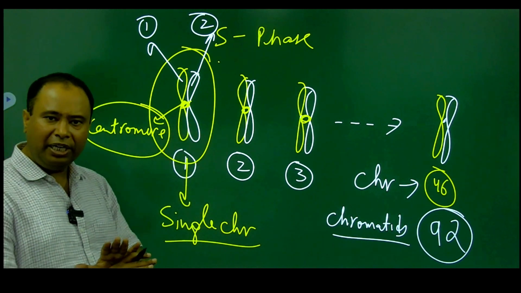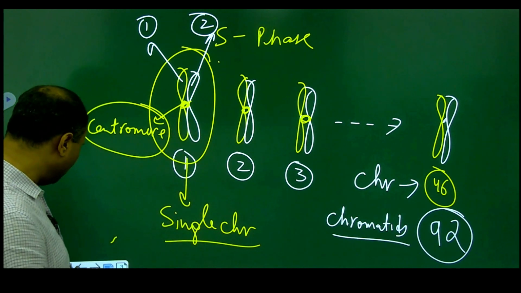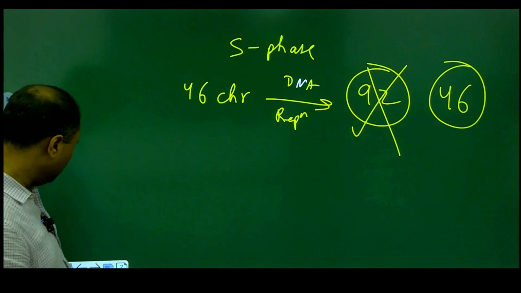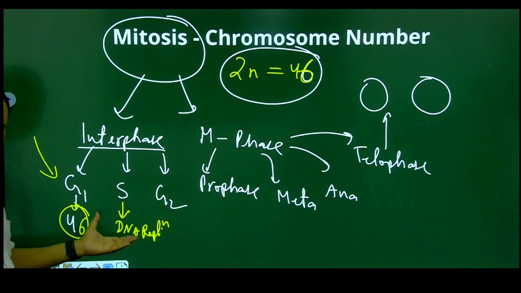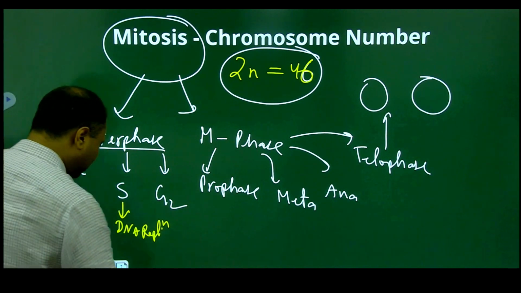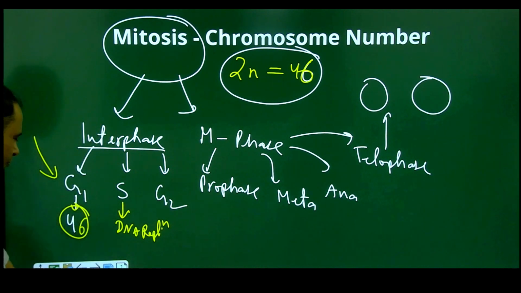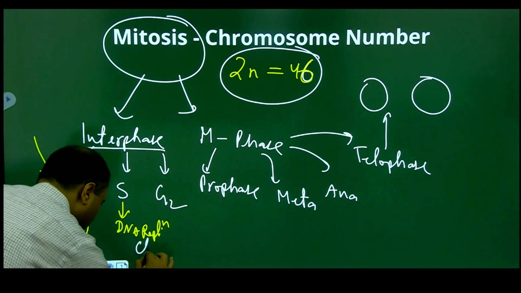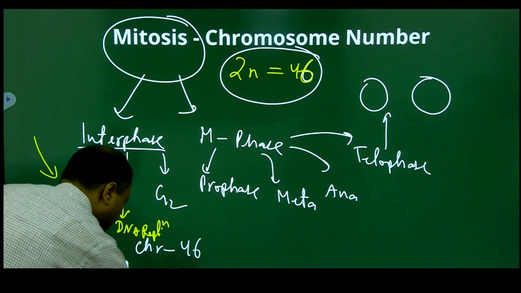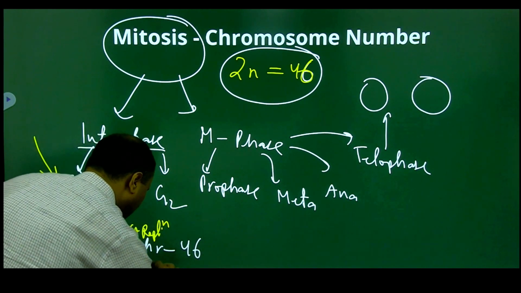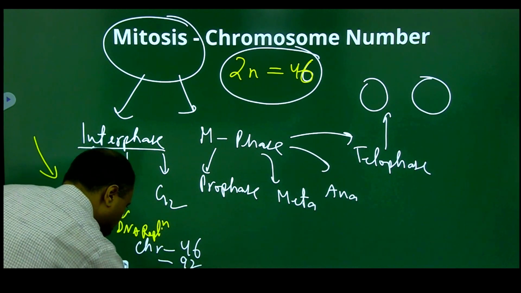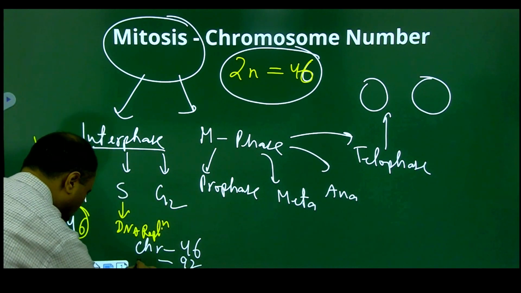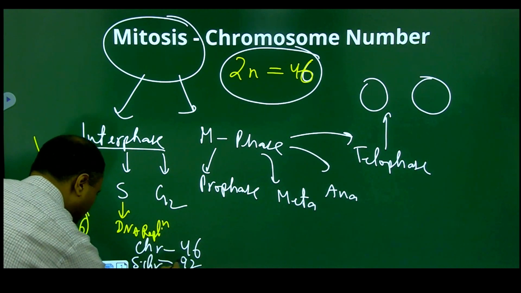So let us not beat around the bush. Let us move forward now. We know the situation over here. After the S phase, when the DNA replication is complete, the number of chromosomes will still remain 46, but the number of sister chromatids will double to 92.